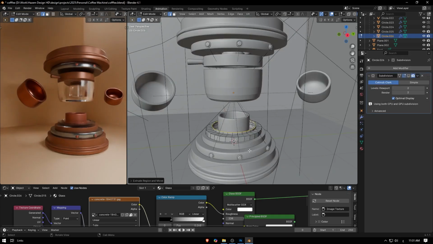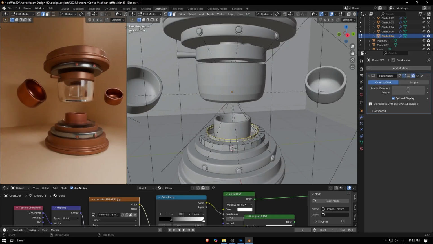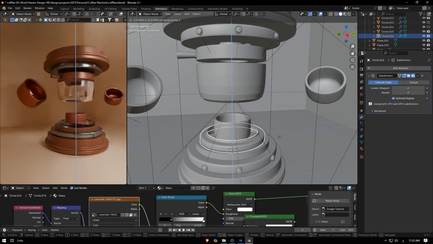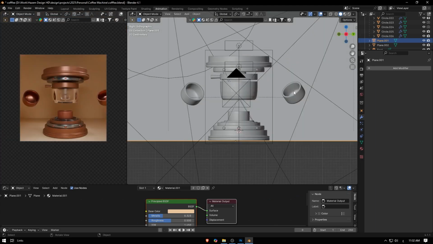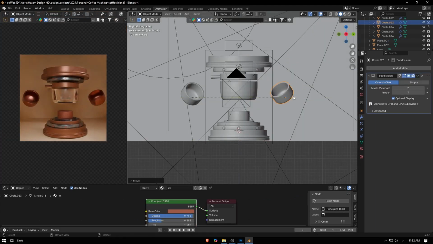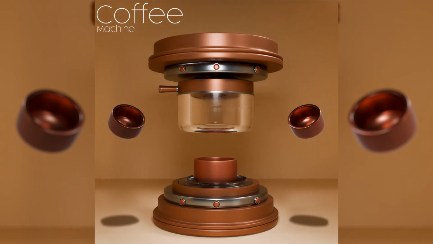And I'm gonna disable this one, then select both these edges here, and this one, go here, Control P, the bevel, so to make something like this, and then drag it down, maybe for this one. And then we have a coffee machine, so this one and this one. Then we go to render, and here we have a coffee machine.